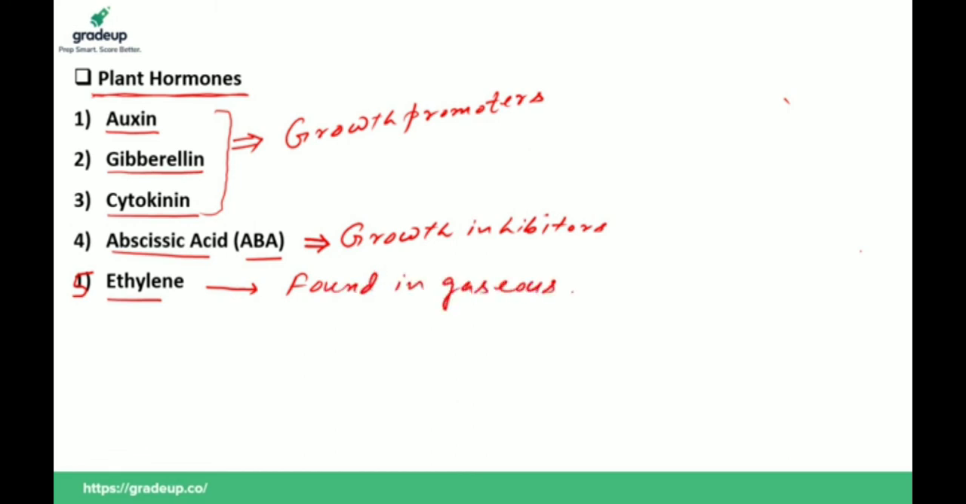Suppose the question is: which of the following hormones is found in gaseous state? It is ethylene. And what is the function of ethylene? It takes part in fruit ripening. Suppose the question is: which hormone takes part in fruit ripening? It is ethylene. Clear? It is the only hormone found in gaseous state. Now we have a question for you. Which of the following hormones takes part in growth of the plant? Your options are number 1 auxin, number 2 gibberellin, number 3 cytokinin, number 4 abscisic acid. What should be your answer? Tell me.